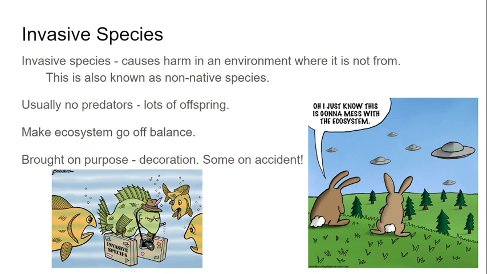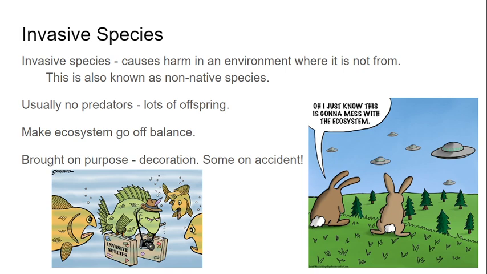And the reason why is because they can grow and reproduce like crazy. Since they are in this new environment, they don't have any natural predators. So nothing is naturally going to hunt or eat it or limit it from growing out of control. They usually also have a lot of offspring, meaning babies. And so what happens is when we introduce this new invasive species into an ecosystem, it totally makes it go off balance. A lot of times these organisms can use all of the nutrients that are in that ecosystem and completely take over and squeeze out all of those native species.